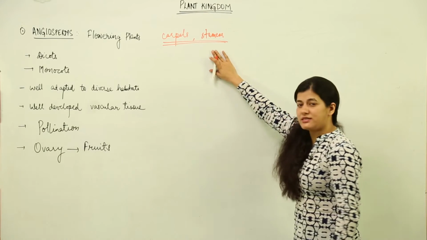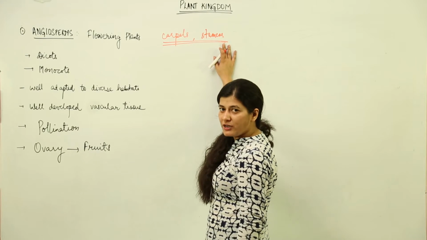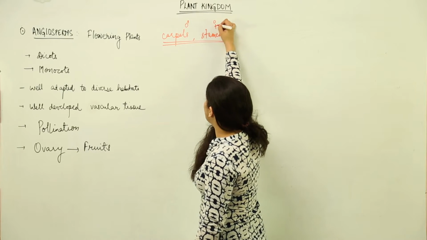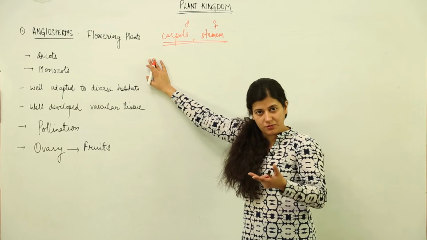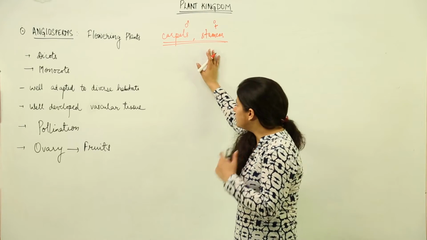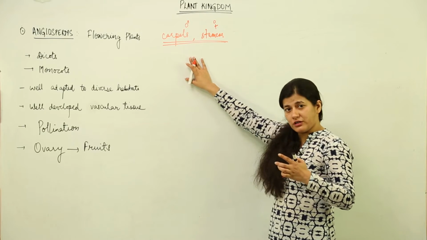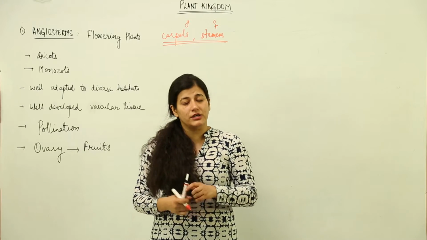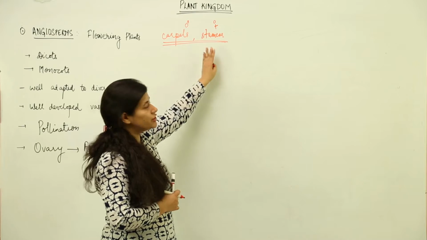Now what are carpels and stamens? This is the ovary, this is the pollen grain bearing filament, and this is the male, this is the female part, and this is the male part. So when we talk about angiosperms, we have microsporophyll and megasporophyll converted into carpels and stamens according to some writers. You need not confine yourself to this type of understanding, because it is a little bit doubtful, and it is considered that those sporophylls, those spore bearing parts, have changed into this.